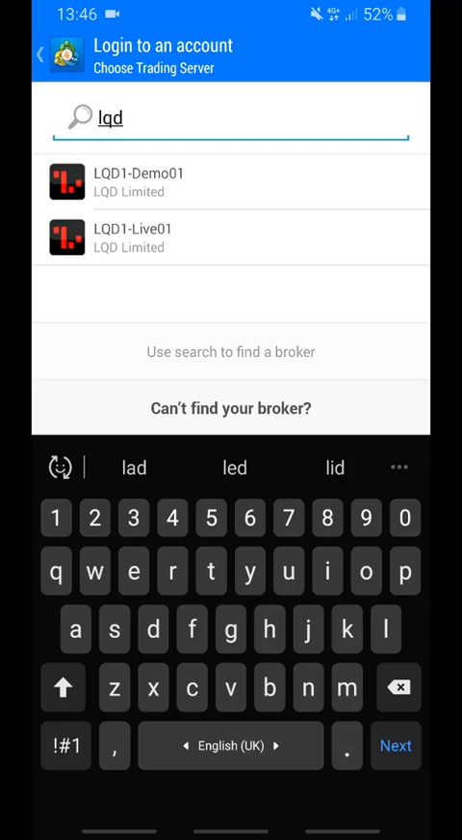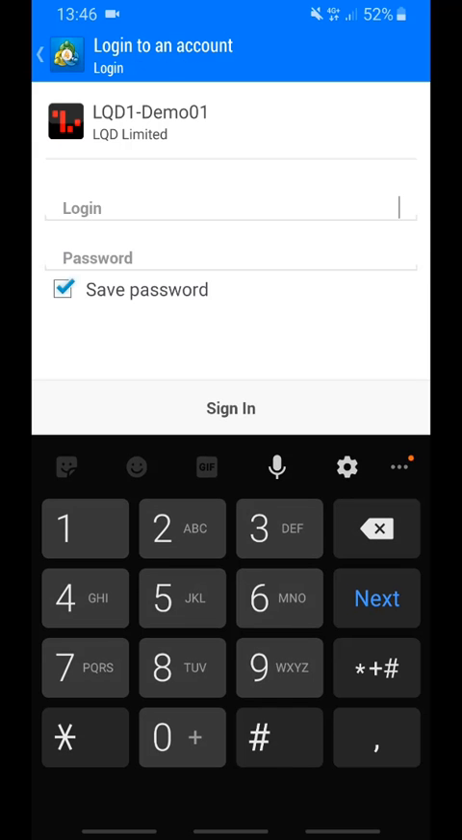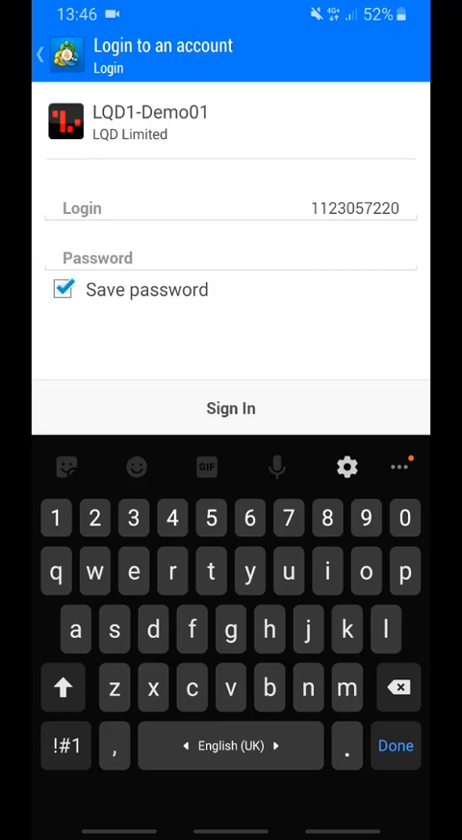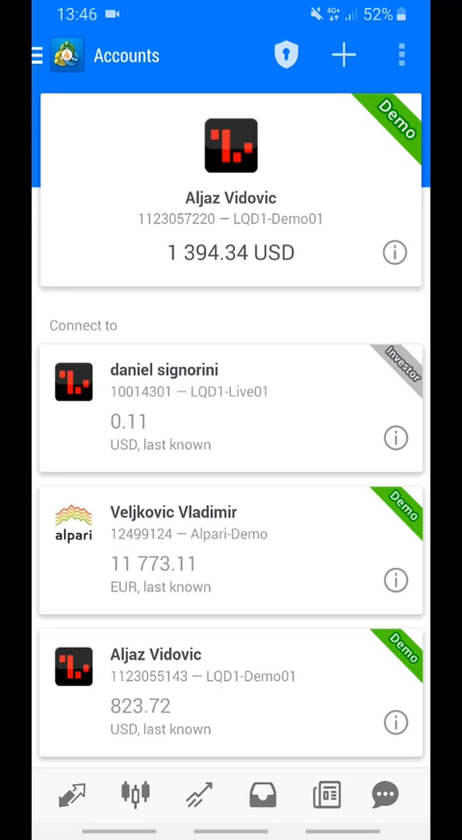Let's say that right now we want to connect to the demo account, and in here you want to put in your account number. So this is the account number for your Liquid FX account, and right here you put in the password for your Liquid FX account. Then just click sign in. I'm already signed in to this account.